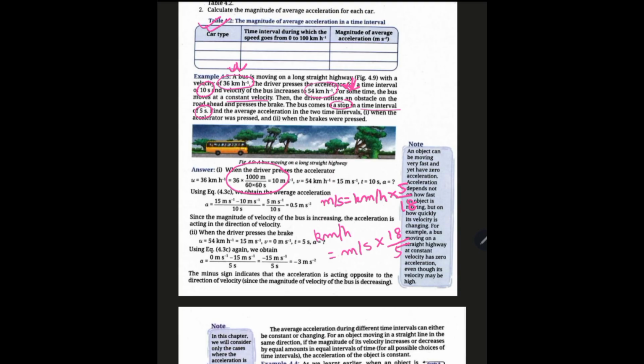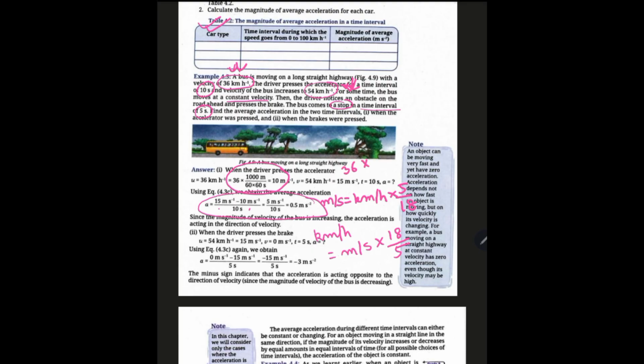So we have 15 meter per second minus 10 meter per second, that is V minus U, divided by 10 seconds. This is the rate of change of velocity. For this, 36 kilometer per hour is changed to meter per second straightforwardly by multiplying by 5/18.